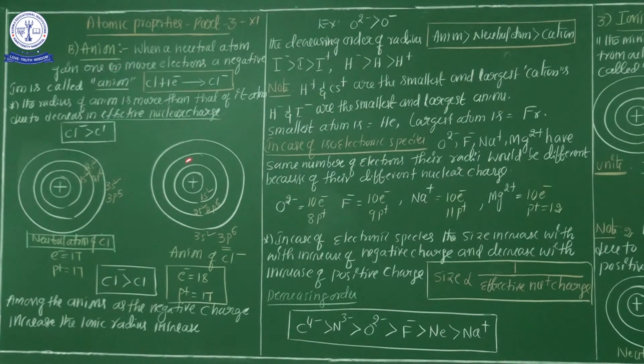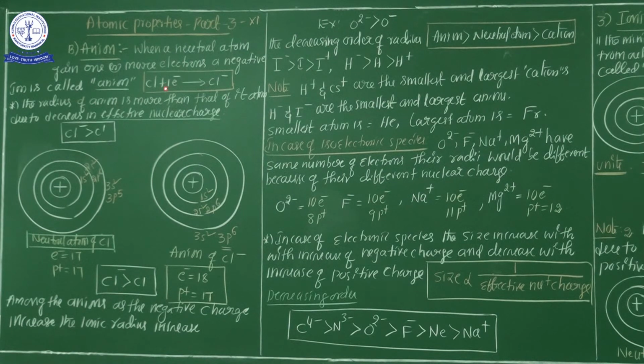So in case of cation, what is the exact definition of cation, my dear students? When a neutral atom loses one or more electrons to get a positively charged ion, that is called a cation. I already discussed the cation in my previous class. But what is the anion? When a neutral atom gains one or more electrons, the negative ion is called an anion.